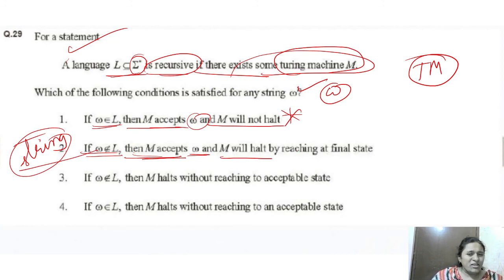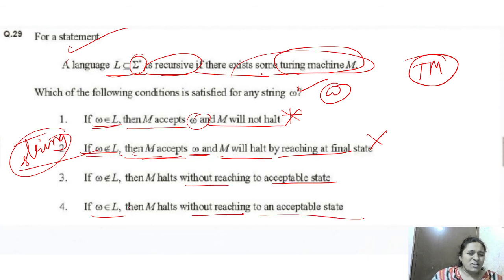And M will halt by reaching final state. This is a wrong statement. And if W not belongs to L, then M halts without reaching an acceptable state. If W belongs to L, then M halts without reaching an acceptable state.